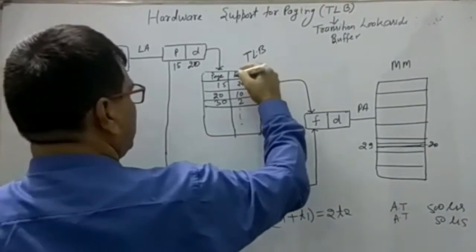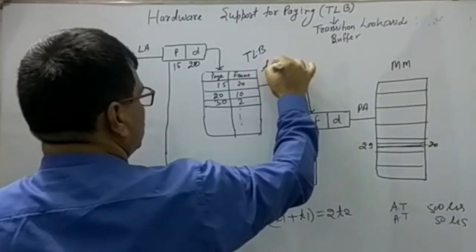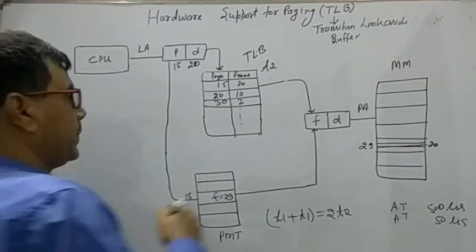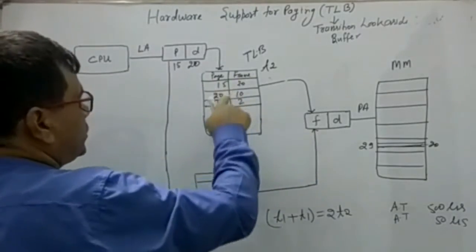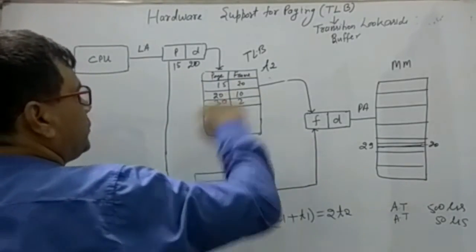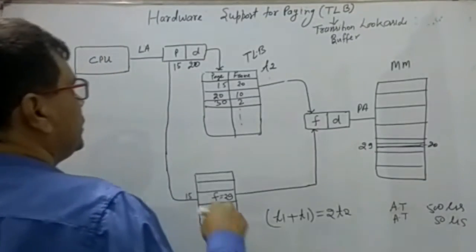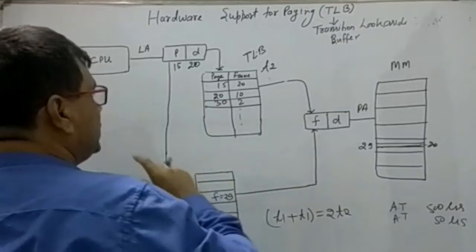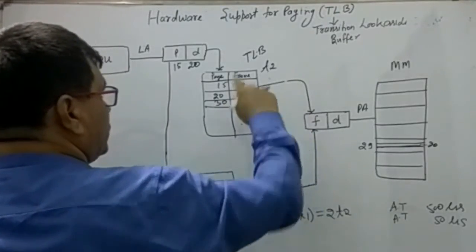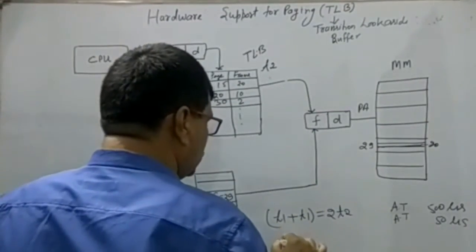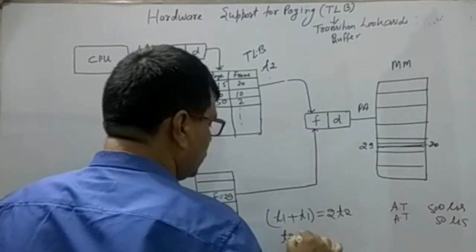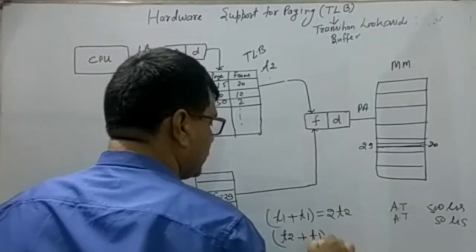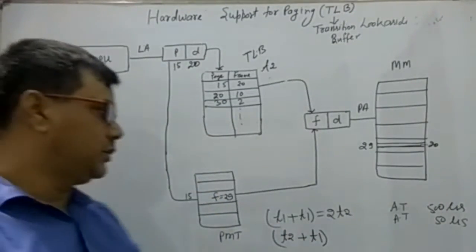Let the search time of the TLB be T2. Then if that corresponding instruction is available in the particular frame number, first of all a T2 search is done, and one memory search T1 is done.